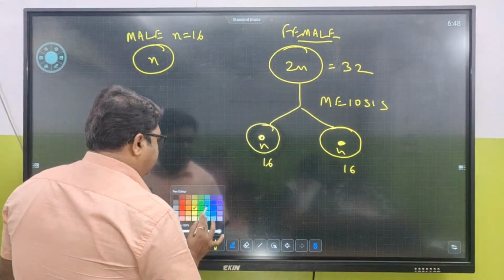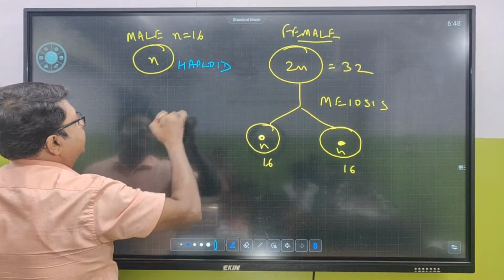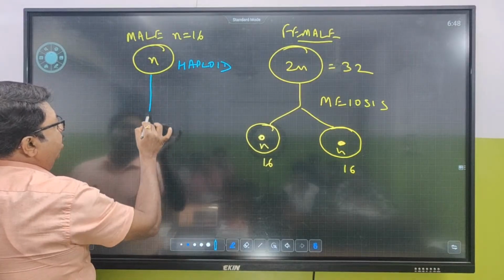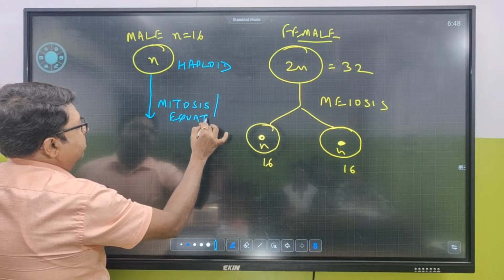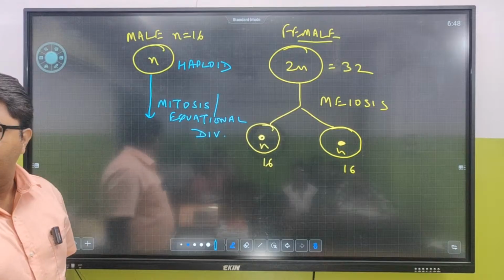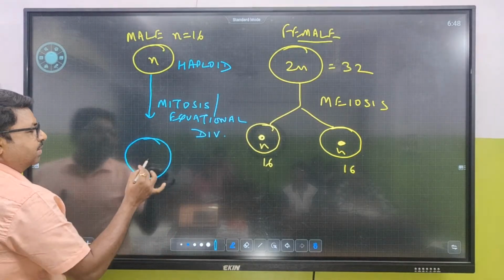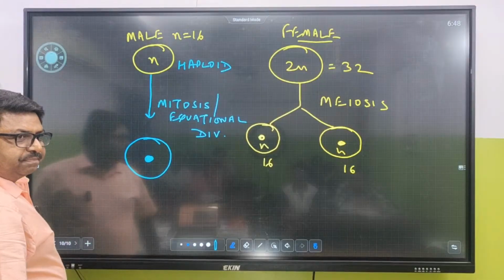Now, because this is a haploid cell, male is haploid. And in haploid, what will happen? Mitosis will happen. That means what kind of process will take place? Equational division will take place here. So it's going to form equational division. So it's going to form what? This is the particular gamete produced by the male one.